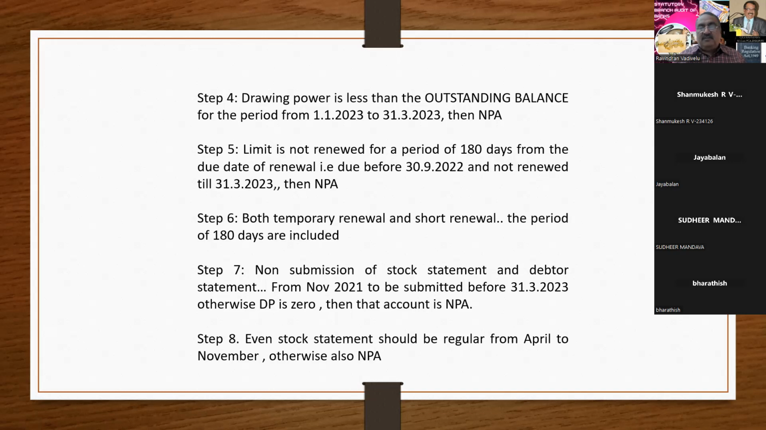Got any doubt? Because the first method and third method are based on the outstanding limit, and in the second method, at least on one particular day, the limit should be brought down below the sanction limit. Methods 4, 7, and 8 are based on the drawing power concept, and methods 5 and 6 are based on the renewal concept. So if you are thorough with all these 8 principles, then you can easily identify an account as NPA with reference to a cash credit loan.